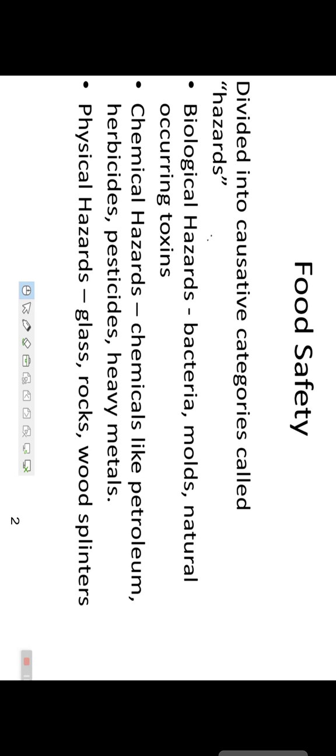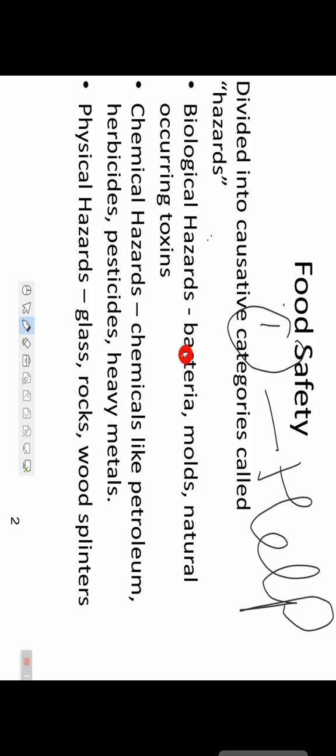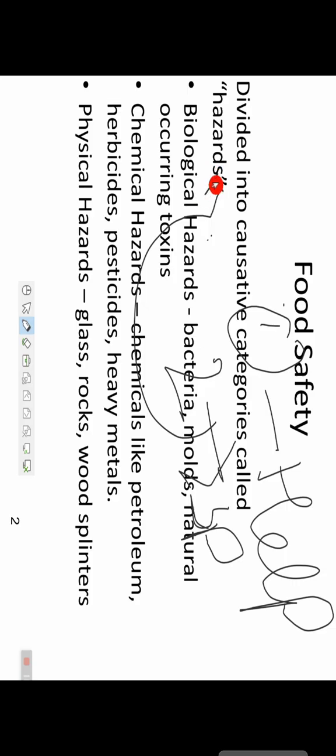So there are two types of microbes. First, those which help in food production, right? And second, those which spoil the food, and that comes under a hazard. These are the two types of microbes.